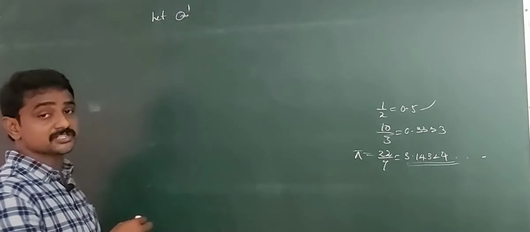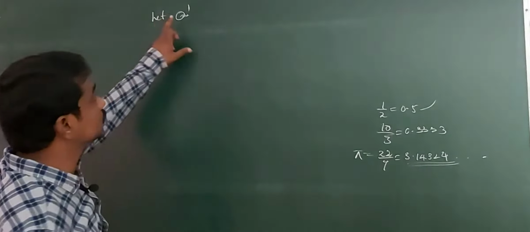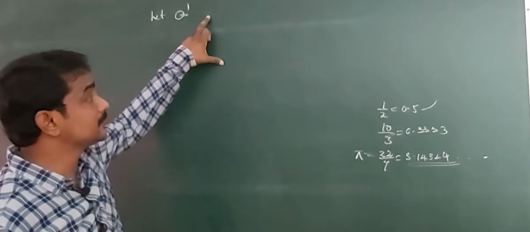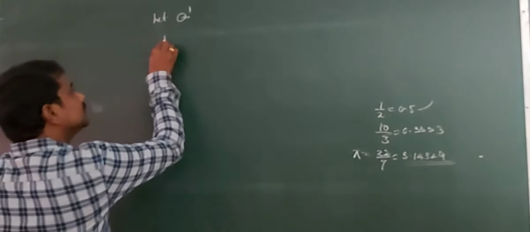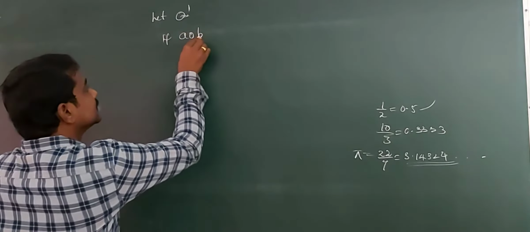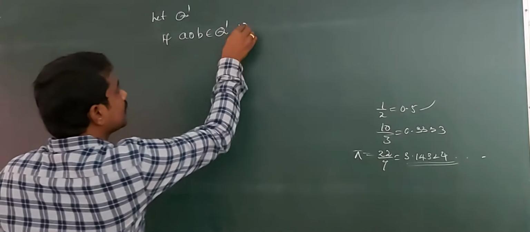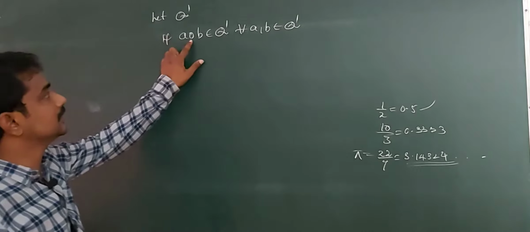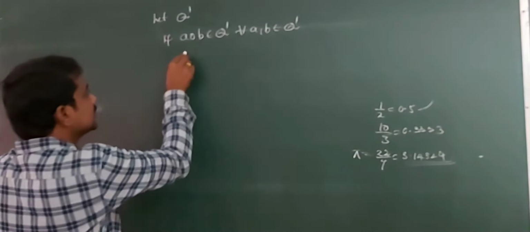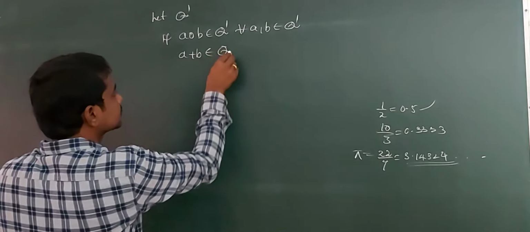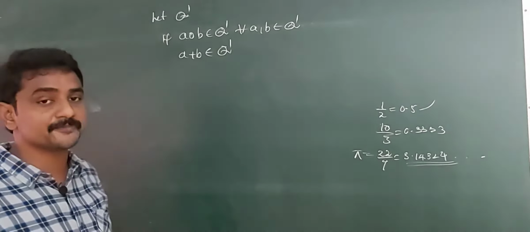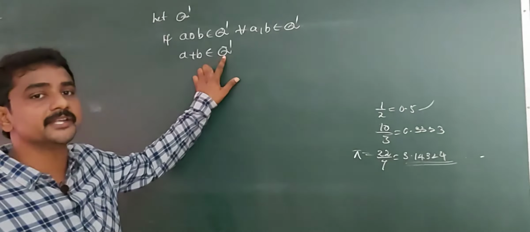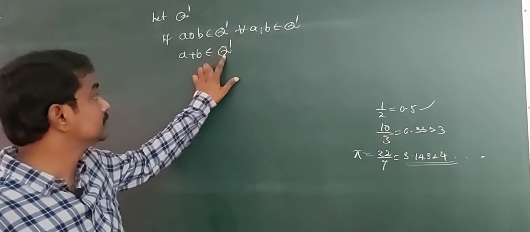So, by the definition of binary operation, Q dash is a non-empty set and f from Q dash cross Q dash to Q dash is a binary operation if a circle b belongs to Q dash for all a, b belongs to Q dash. For example, define the operation as addition, that is a plus b belongs to Q dash, yes or no? No. The sum of two irrational numbers is not necessarily an irrational number. So, addition is not a binary operation on Q dash.